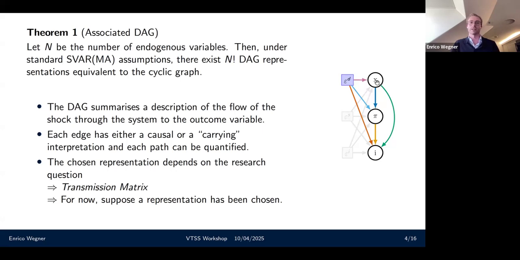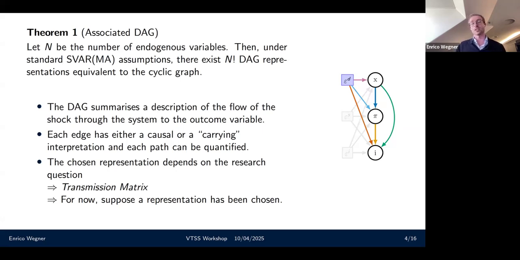And then I also have caring relationships. As a caring effect, for example, we call the edge from pi to I, because all I'm interested in there is what is the effect on interest rates if inflation was to increase 1 unit, keeping the output gap constant. And because nowhere there did I bring in structural information from a structural shock, it's not a causal edge, but a caring edge. And it turns out combining these causal edges with caring edges, we can trace out various effects, and we can formally define what the transmission channel and the transmission effect is.